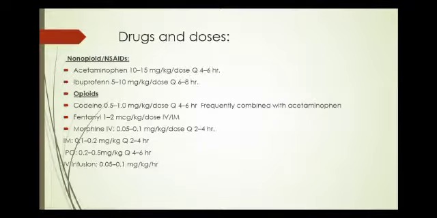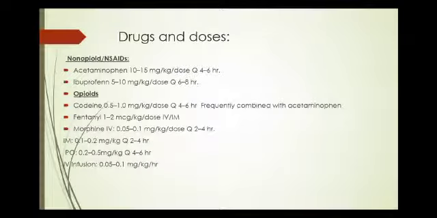Drugs and doses. Analgesic drugs are basically divided into two major groups. One is non-opioid analgesics, which also include NSAIDs, and the other one is opioid analgesics. Non-opioid analgesics are mostly prescribed for mild to moderate pain. They act on the level of thalamus and hypothalamus, and they do not induce any type of addiction.